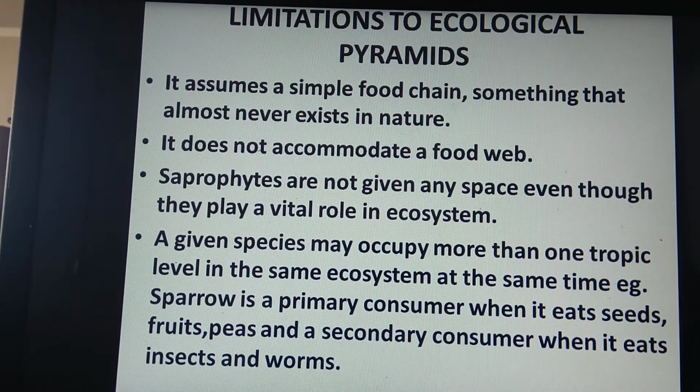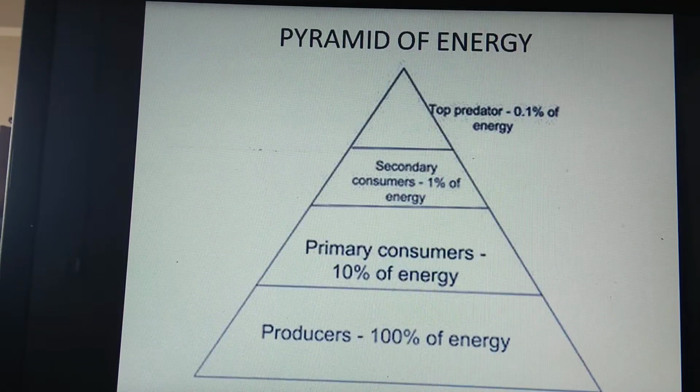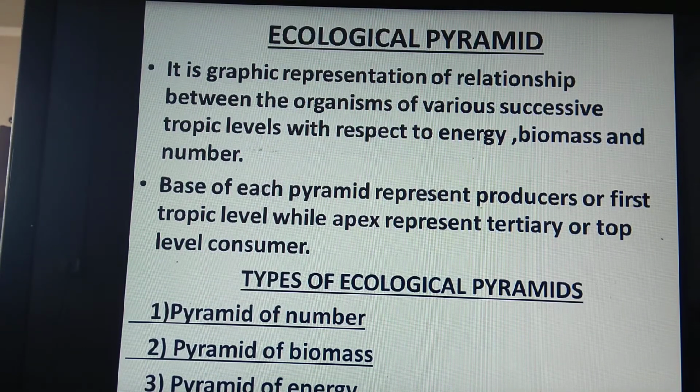Okay, so what have we studied now? We have studied about pyramids. What are these pyramids? An ecological pyramid is the graphical representation of the relationship between the organisms of various successive trophic levels with respect to energy, biomass and number. So what should be clear for you? You should know about the trophic levels. For example, producers form the first trophic level, herbivores form the second trophic level, carnivores form the secondary consumer level, and the top carnivores form the tertiary trophic level. So you should know about these trophic levels.